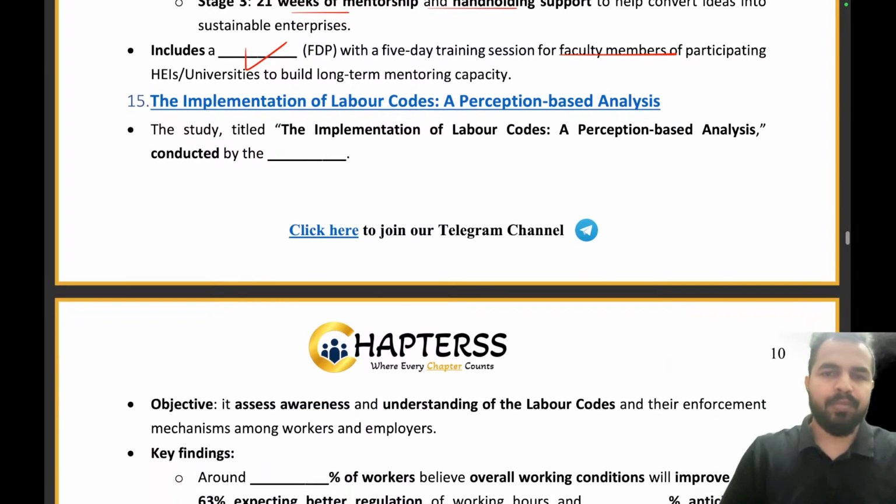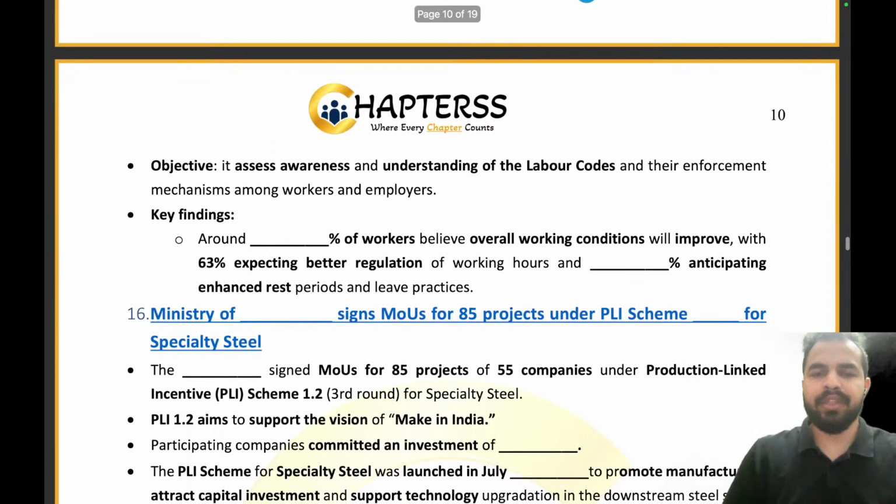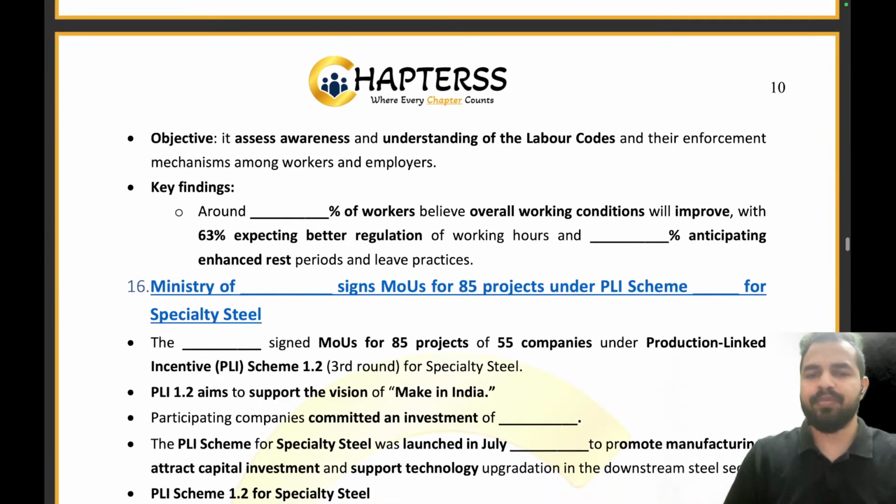That's all. Moving on to the next part, the implementation of the labor codes, a perception-based analysis, conducted by which organization? It is a Noida-based organization, VV Giri National Institute. Right? VV Giri National Institute has come up with a study. And this said what percentage of the workers believe overall working conditions will improve.